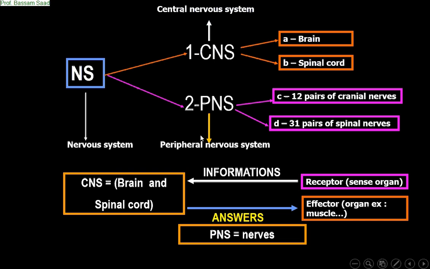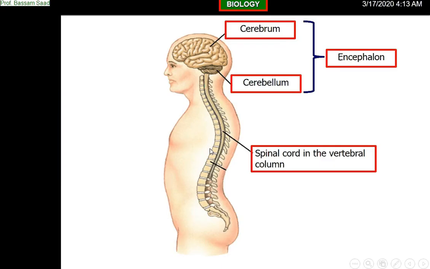Good. Now look at this document. It shows us the encephalon in the skull. As you see, it is protected by the skull, the bone of the skull. This is the cerebrum and this is the cerebellum. What is important for me is that this is the encephalon that is protected by the skull in the head. While the spinal cord, look at the spinal cord inside, is protected by the vertebral column.